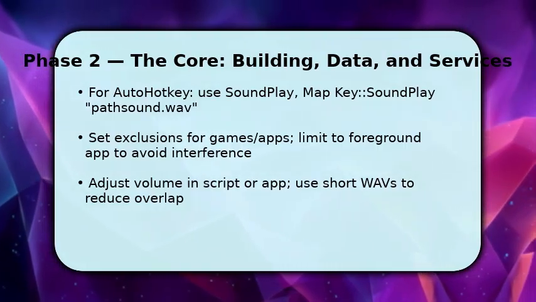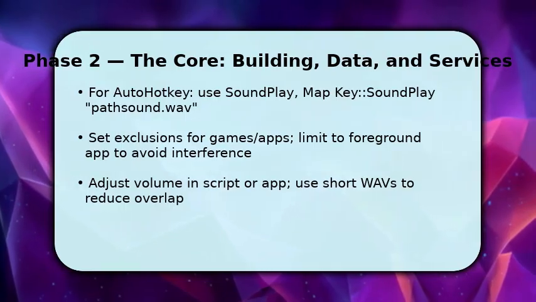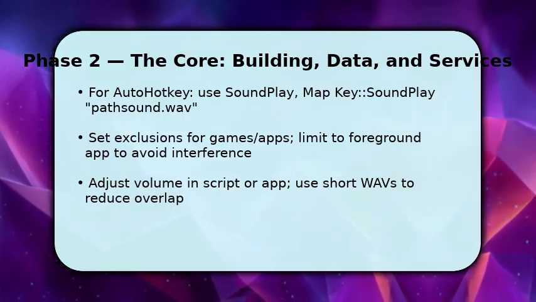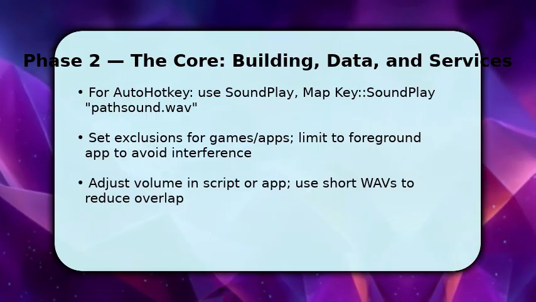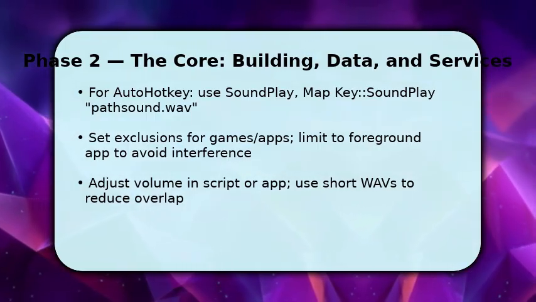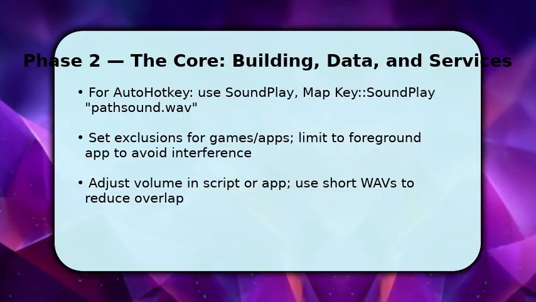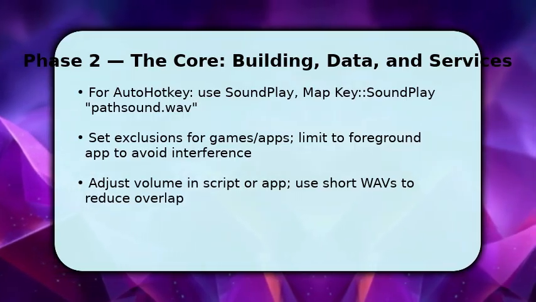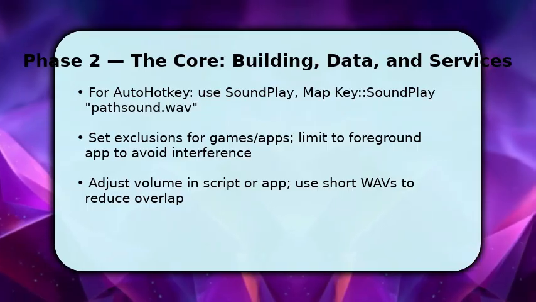If you picked an app, load your pack and assign profiles or app exclusions so it doesn't trigger in games. Make sure to keep sounds short to prevent overlap and set volume either in the app or within your script. Once configured, run and iteratively tweak timings and exclusions until the response feels natural.